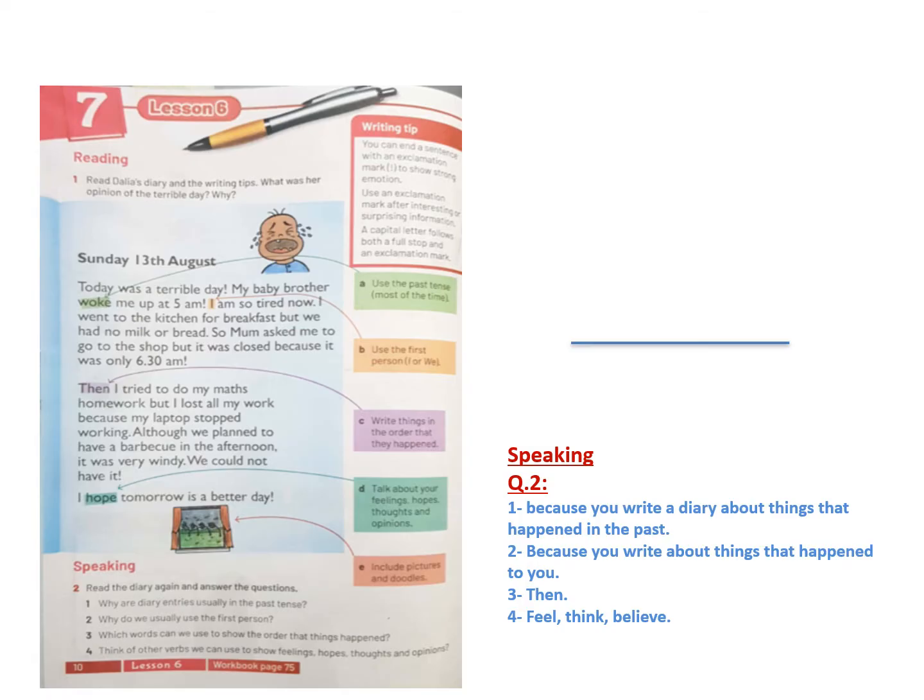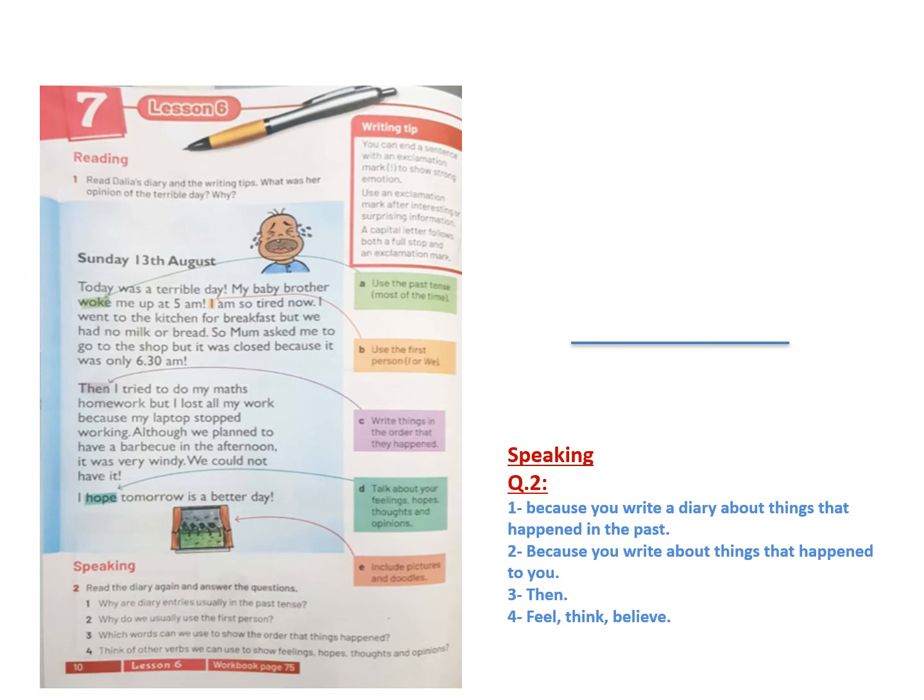Okay, this is reading and speaking. Read Dahlia's diary and the writing tips. Tips here means instructions. And what was her opinion of the terrible day and why? In front of you, you have a text which is considered a good example of how to write a diary. This is for you to do the same, and to learn how to describe past events and how to write about your feelings about such events.